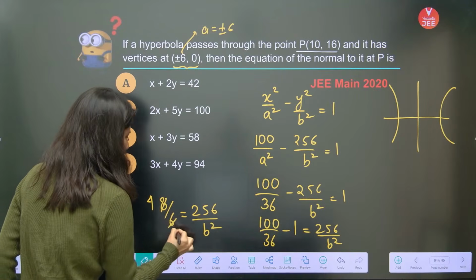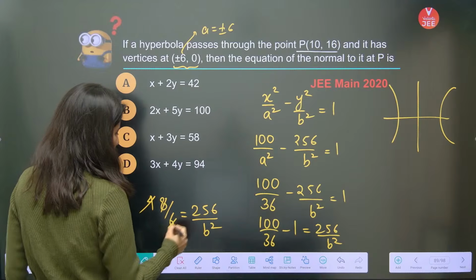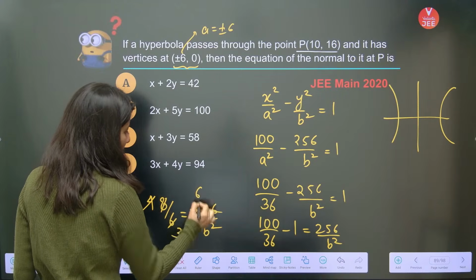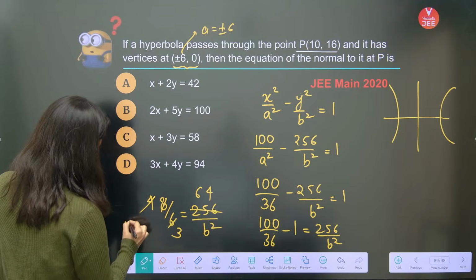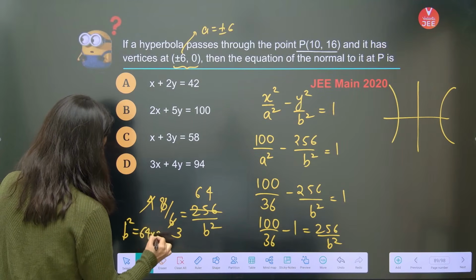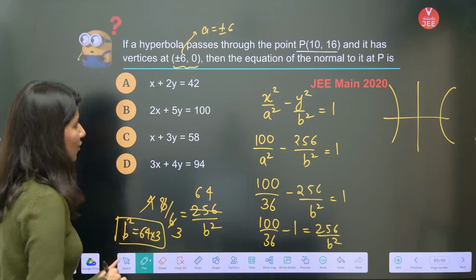4 and this is 3. 4 ones are 4, 4 sixes are 24, 4 fours are 16. So this is going to become b square is equal to 64 multiply 3. Okay, this is your b square.